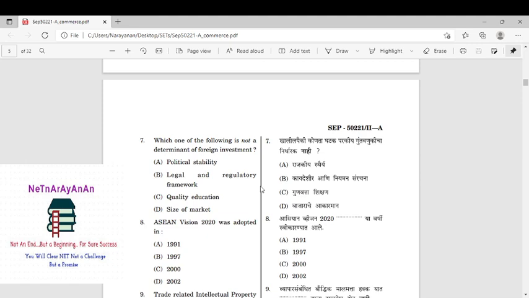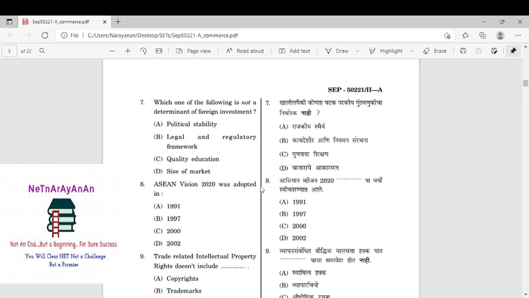Okay, right. Which one of the following is not a determinant of foreign investment? Of course, you should know. It is related to investment. Quality education will not come under investment. Other things you don't include, right? Of course, if you identify the negative aspect, don't look into the others. If you look into the others, you may go wrong, right? The size of the market happens to be included in foreign investment, so education will not come compulsorily. So eliminate the option, go on to the next question, that's all.